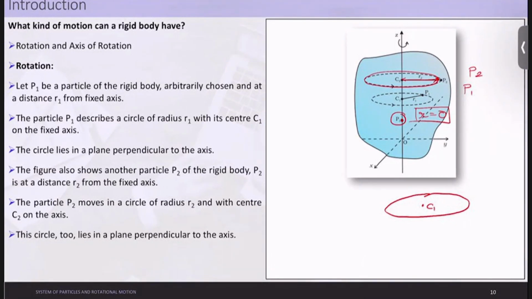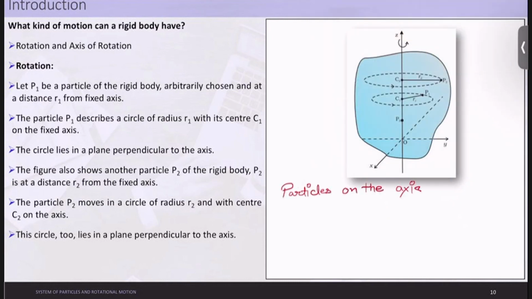Right, so I may just write this line also here. The particles on the axis of rotation do not rotate as r is equal to 0. Okay, so I hope this concept is also clear to you. Any such particle remains stationary while the body rotates.